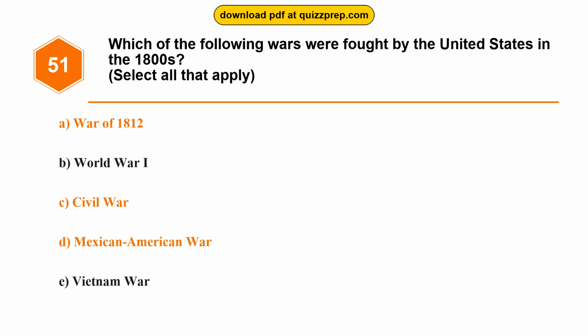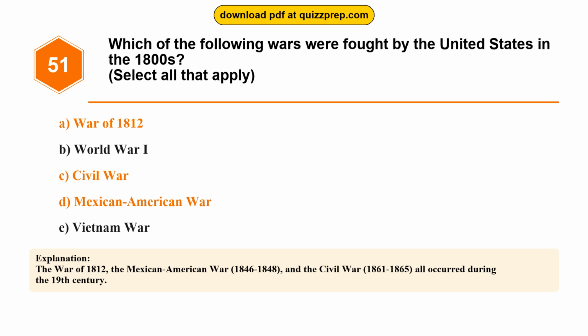Mexican-American War. The War of 1812, the Mexican-American War, 1846 to 1848, and the Civil War, 1861 to 1865, all occurred during the 19th century.